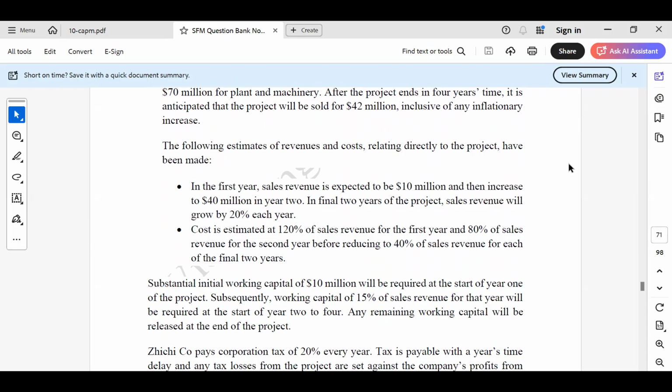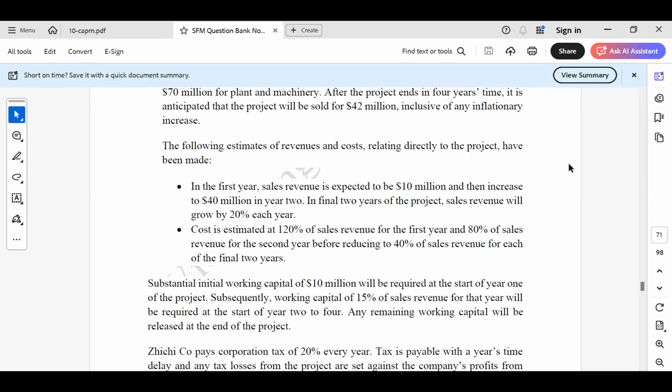In the first year, sales revenue is expected to be $10 million, which increases to $40 million in year 2. In the final 2 years of the project, sales revenue will grow by 20% each year. Cost is estimated at 120% of sales revenue for the first year and 80% of revenue for the second year, before reducing to 40% of sales revenue for each of the final 2 years.